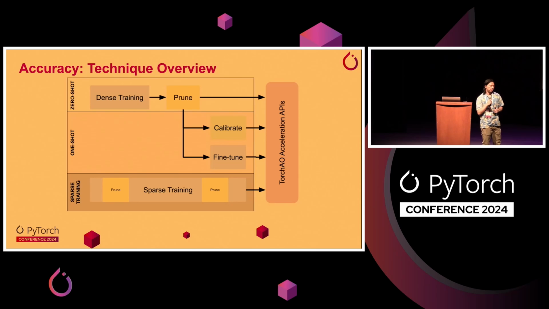The easiest way is you just prune using weight magnitude, and then you just say, okay, I'm just gonna hope that this model is good enough, even though I've removed a lot of parameters that are non-zero. And then there's sort of an addendum to this. You can prune and then do a little bit of calibration, almost like quantization, or a little bit of fine tuning, and try to recover accuracy in that way.